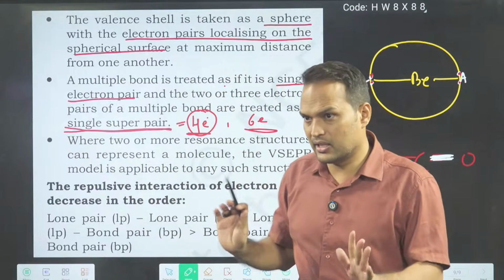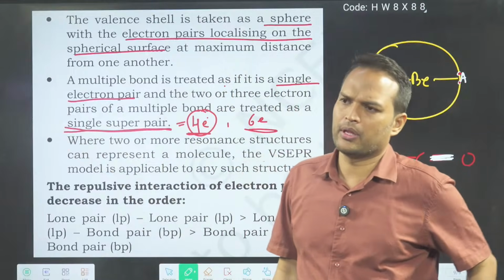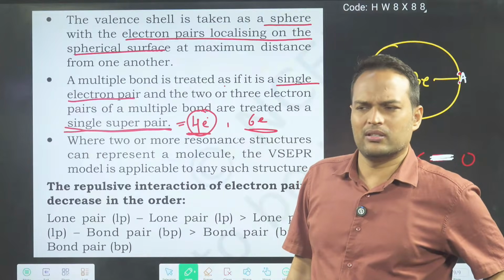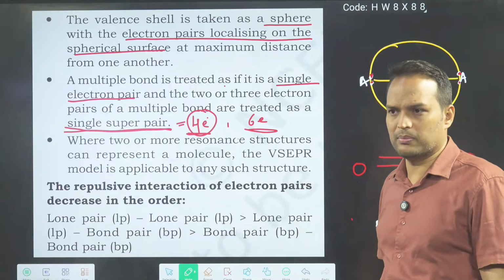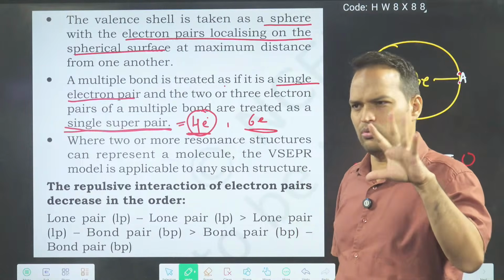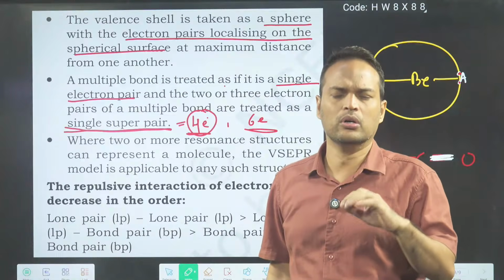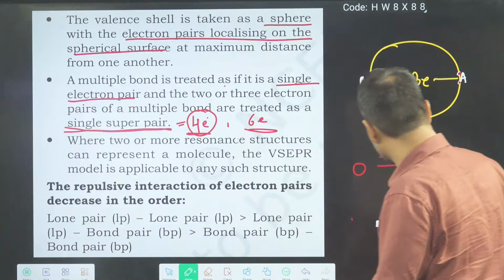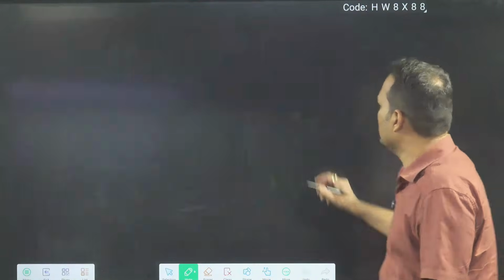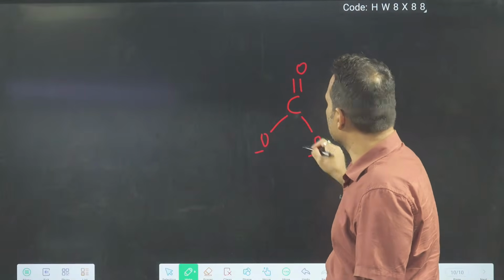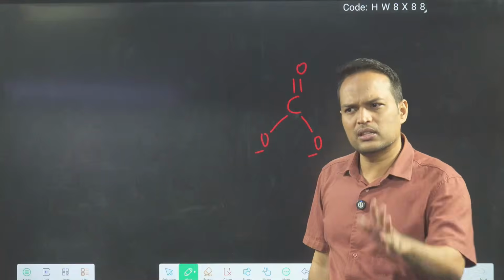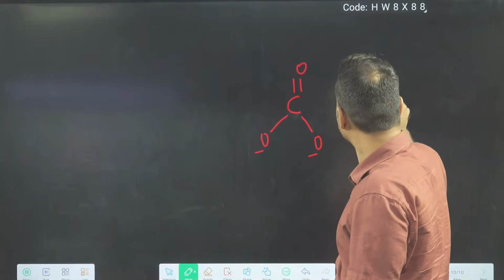Keep all these lines in mind. The last point they are saying is about resonance. You are long term students, so at least you know something about resonance. Yes sir, I know different resonating structures are there. For example, carbonate, given in NCERT, has 3 resonating structures.